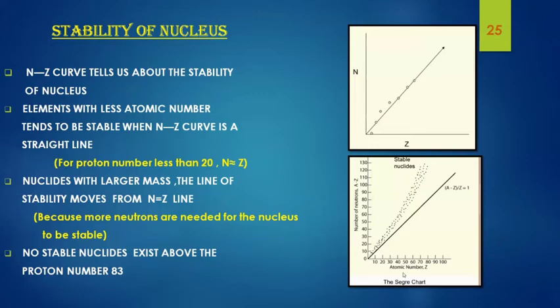It is because the repulsive electromagnetic force between the protons acts over a longer range than the strong nuclear binding force, and as the nuclear diameter increases, the electromagnetic repulsion must be diluted by the presence of extra neutrons. So extra neutrons are added, and as a result the line of stability deviates from the N equals Z line, and no stable nuclides exist above the proton number 83. For a nuclide to be stable, the repulsive electromagnetic force must be balanced by the nuclear binding force.